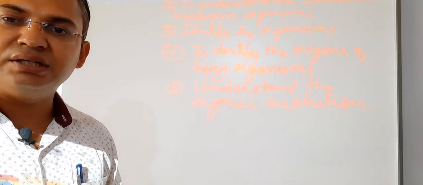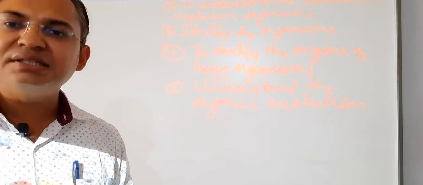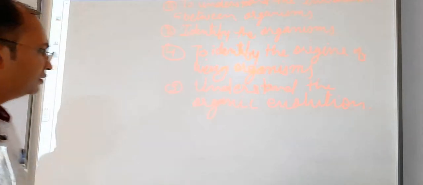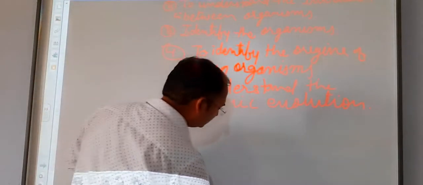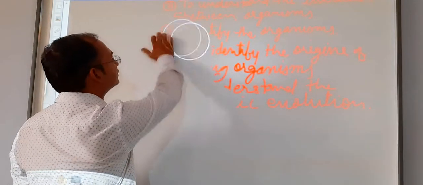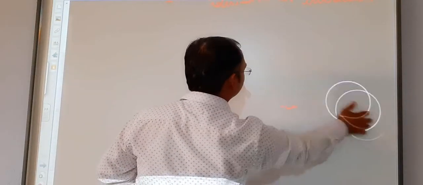Now we will see, students, which are the main steps for classification. In order to understand the main steps of classification, the very first step is taxonomy. We have discussed taxonomy.